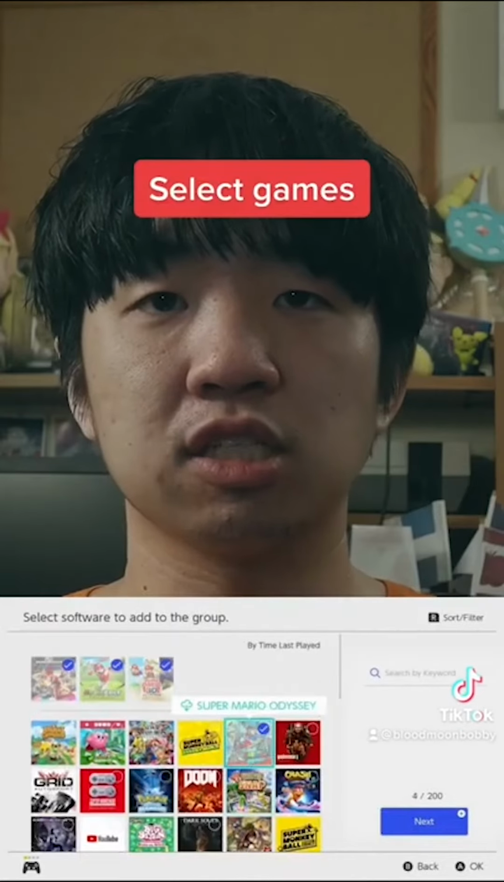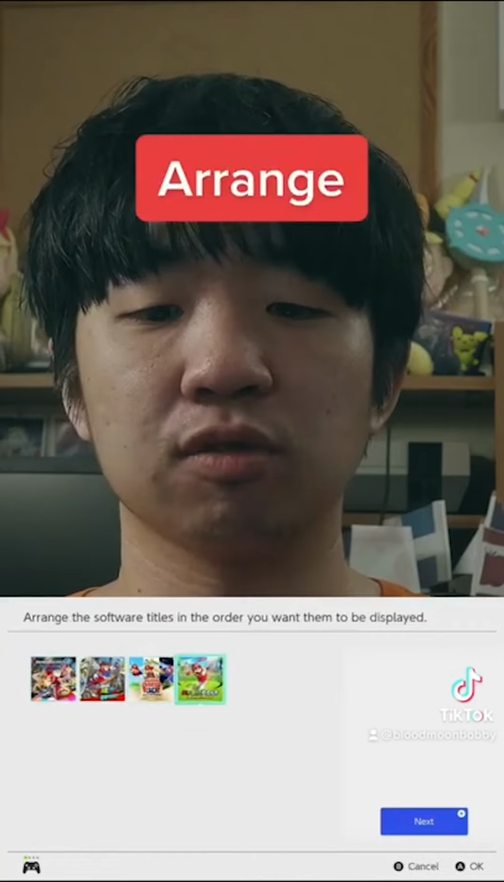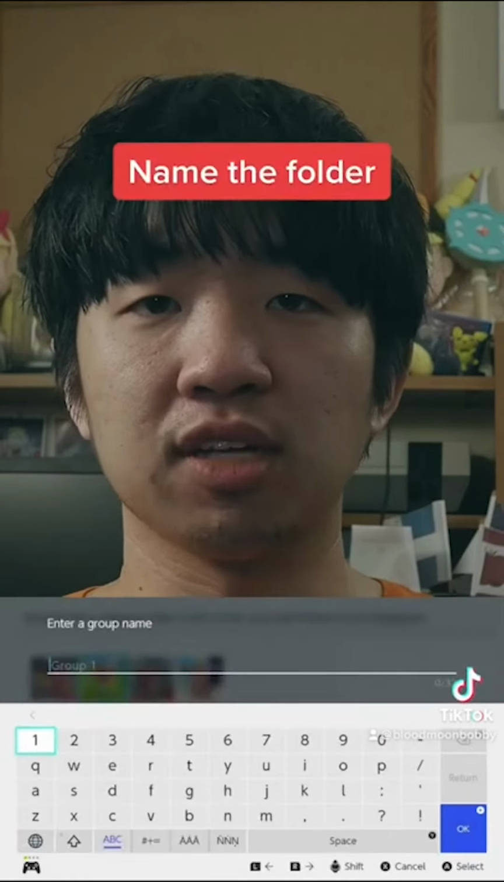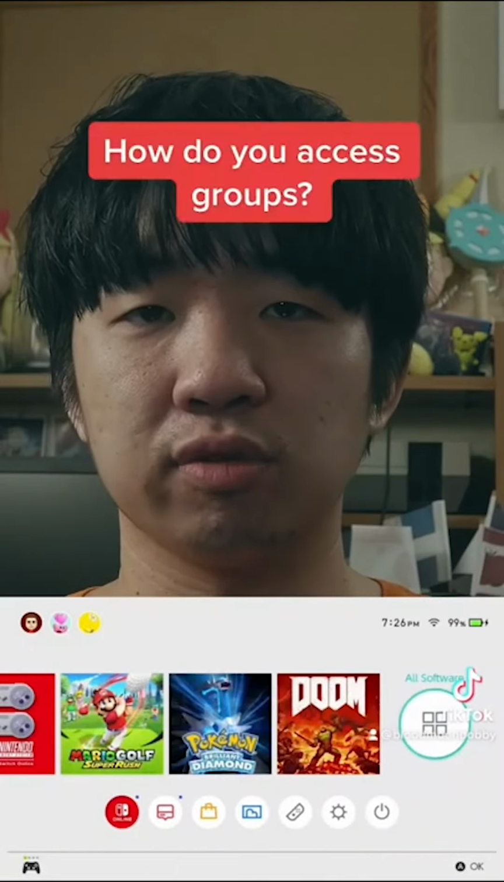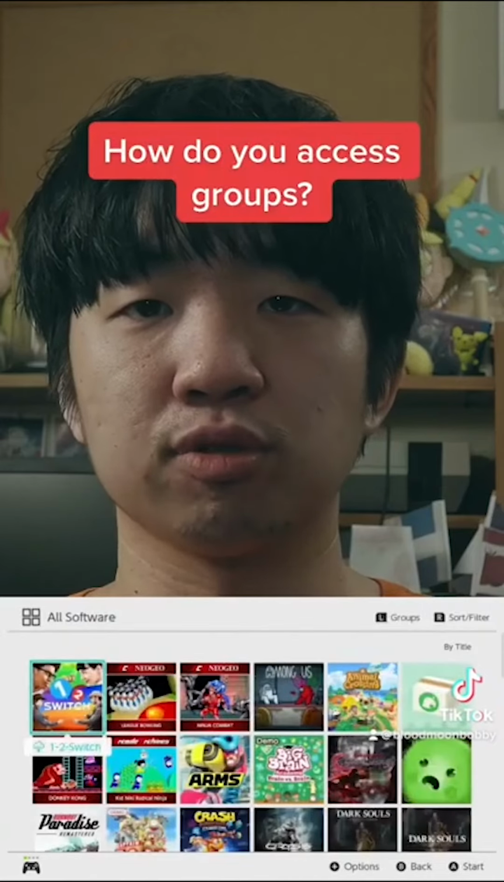You can then arrange the titles based on how you would like them to appear when you access your folders, and then you can give the folder a name. Whenever you want to access these folders, just go back to the All Software screen and click the L button, and you'll see your folders or groups right there.